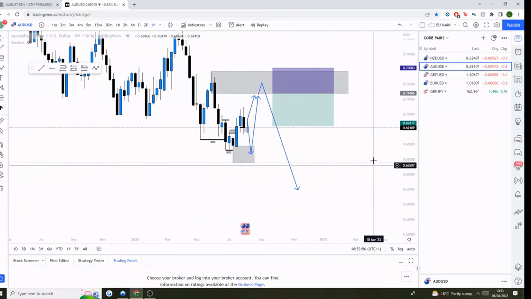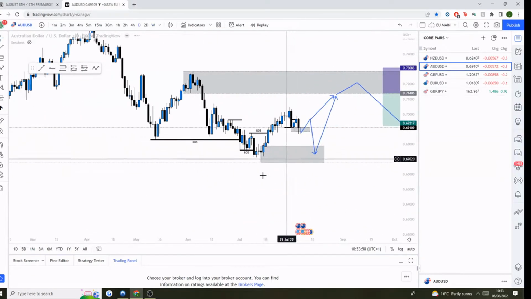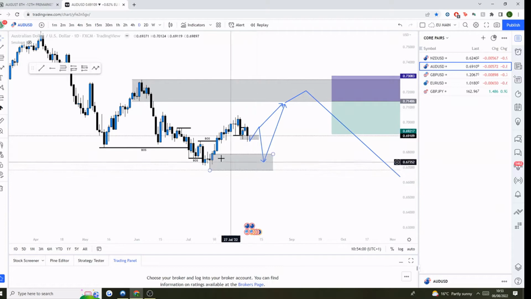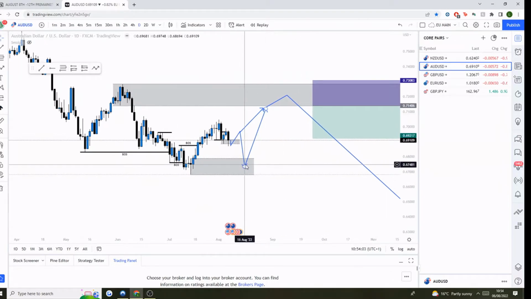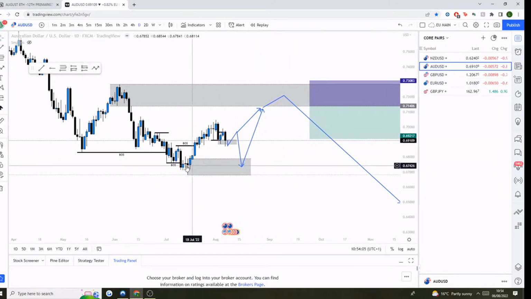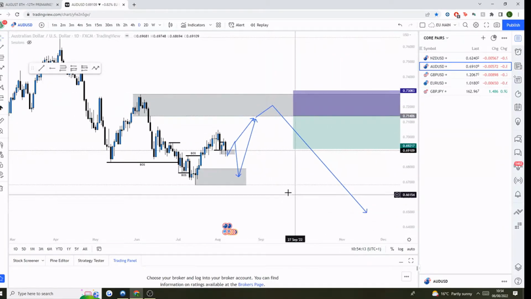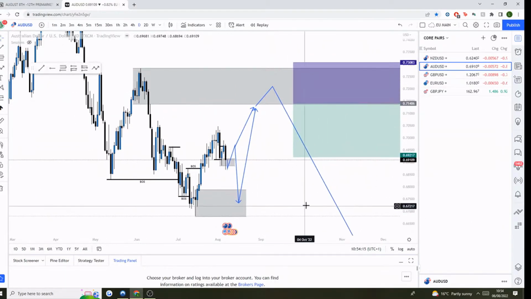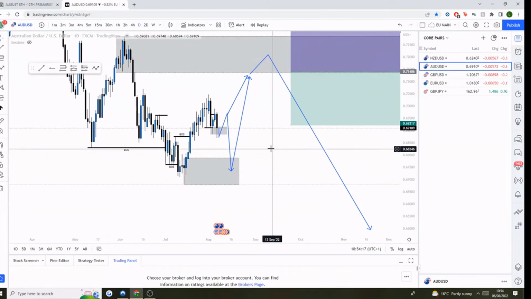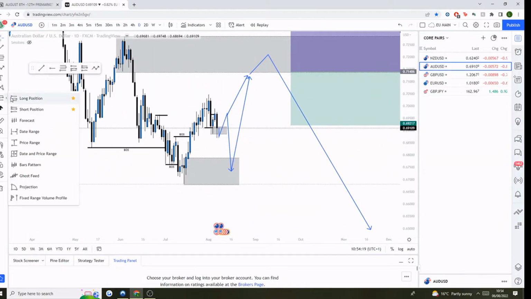So for me, pretty much the ideal situation on AU will be that we continue down now into this order block. Then we see that reaction out of that order block on the daily, and that'll essentially catalyze the move, which will take us up to mitigate this bearish OB on the weekly before we then see that next break on the weekly.